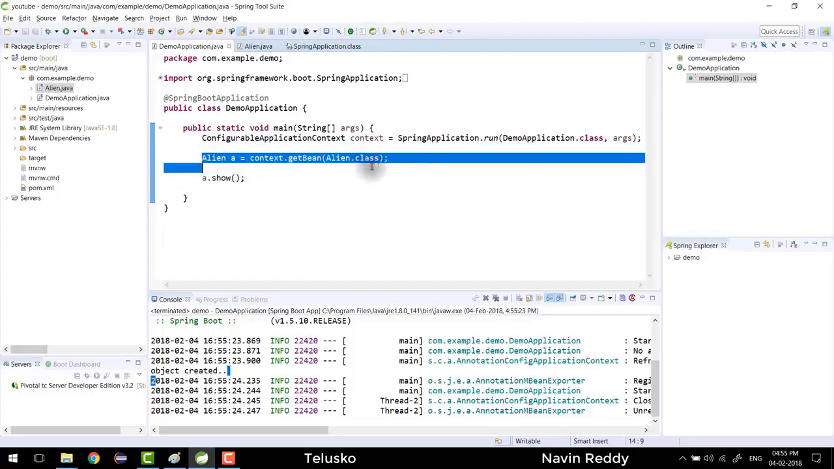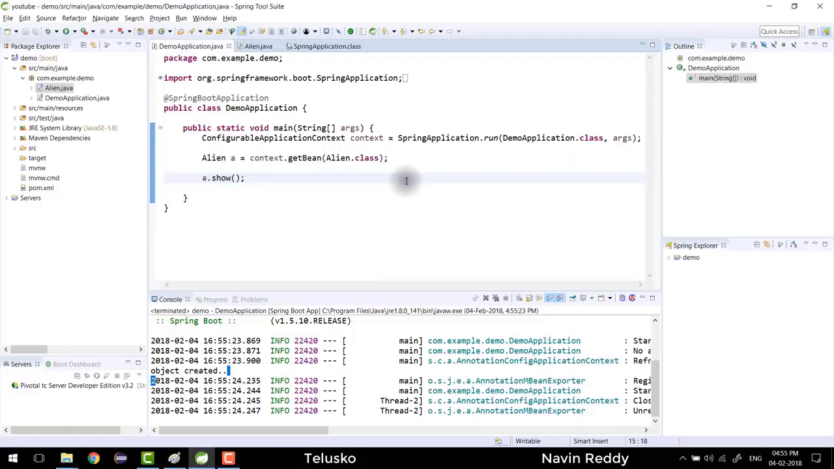Okay, what if I ask for this thing 2 times? I will copy this code and paste it here. This time I would say this is A1 and here also I would say A1. Now what do you think? Will it print object created once or 2 times? So you can pause the video, you can answer that in a comment section.